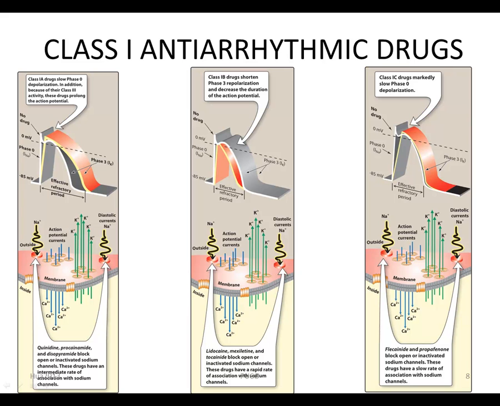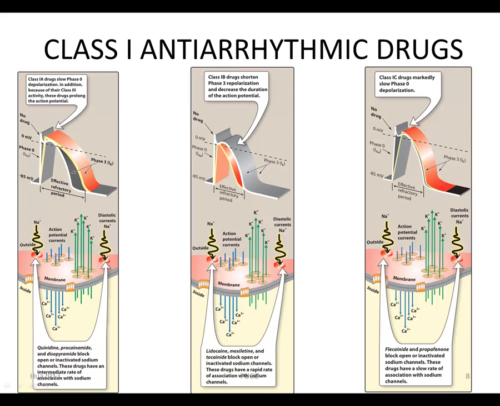Class 1 antiarrhythmic drugs act by blocking voltage-sensitive sodium channels via the same mechanism as local anesthetics. The decreased rate of entry of sodium slows the rate of rise of phase 0 of the action potential. Class 1A agents slow the rate of rise of the action potential, prolong the action potential, and increase the ventricular effective refractory period.